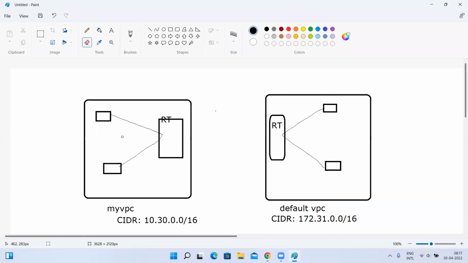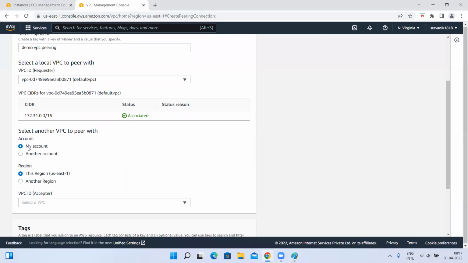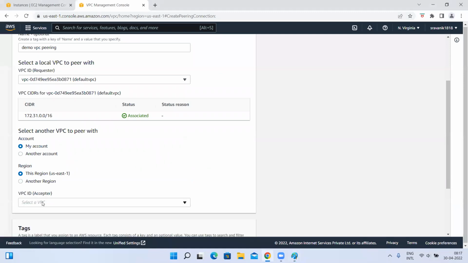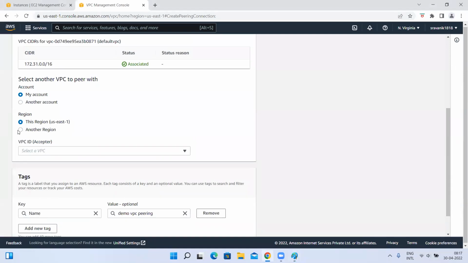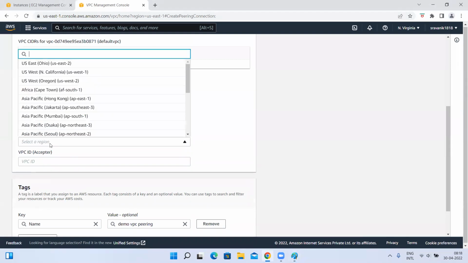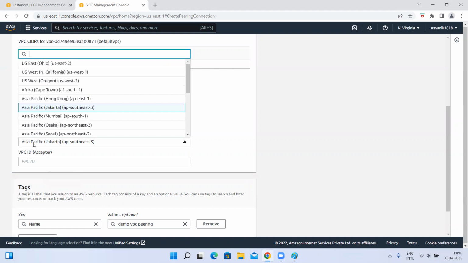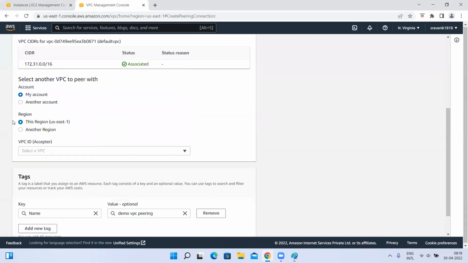Is this in the same AWS account or a different AWS account? Same AWS account, my account. If it is in a different AWS account, you can select that option and give the account ID. And one more thing, we can do peering with other regions also, as we said. You can select which region it is. For example, in that one there will also be an acceptor, but it is not showing. For now, it is in the same region for us, so within this region only, select this.